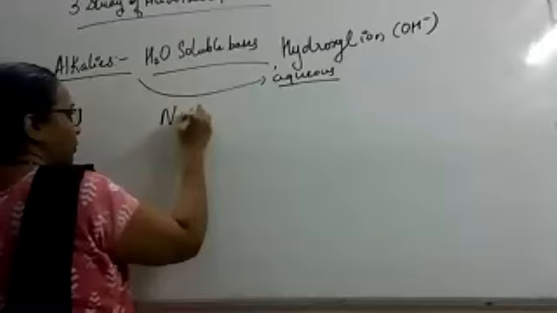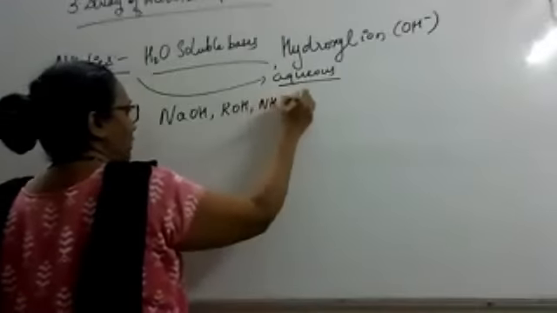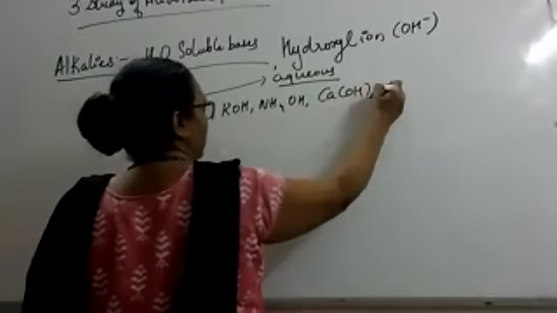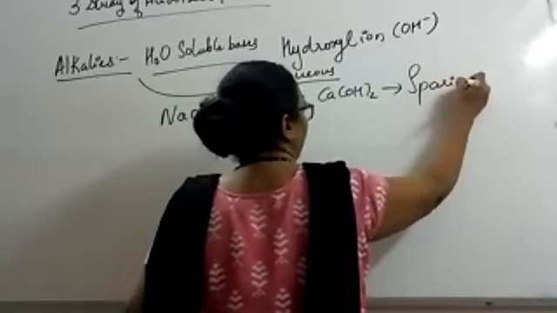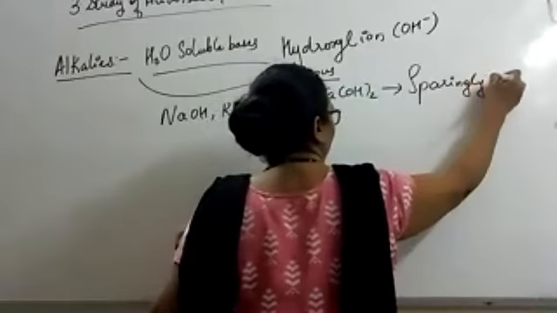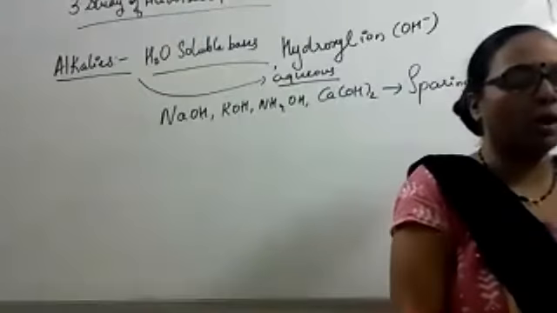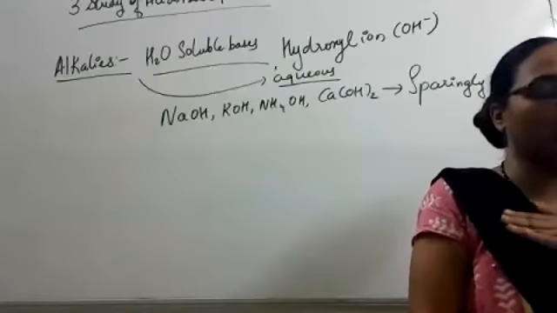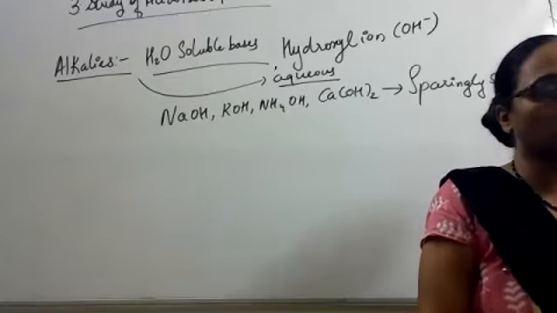NaOH, KOH, NH4OH, calcium hydroxide. These are all sparingly soluble in water. Sparingly soluble means little amount of it will dissolve and half of it will not dissolve. It does not get completely dissolved in water. It does not form a true solution with water.